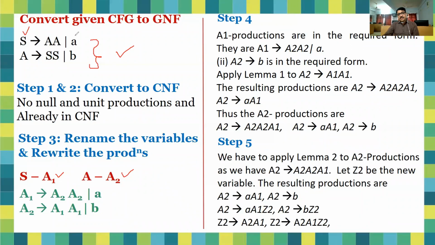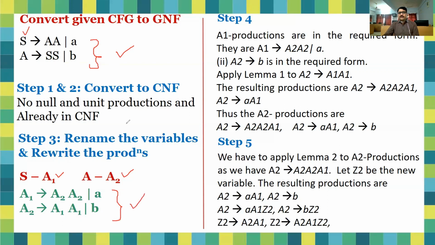So these production rules can be rewritten as A1 to A2, A2 because S is renamed as A1. So you can write here A1, and A is replaced as A2. So you can write here A1 to A2, A2 and A. So these production rules are converted in this format and we rewrite all these productions.